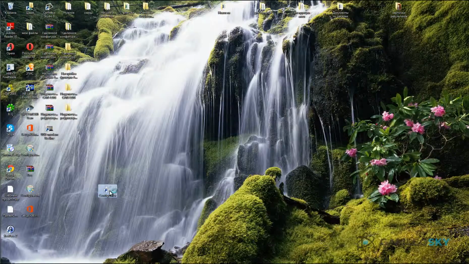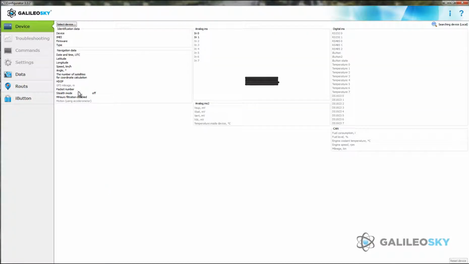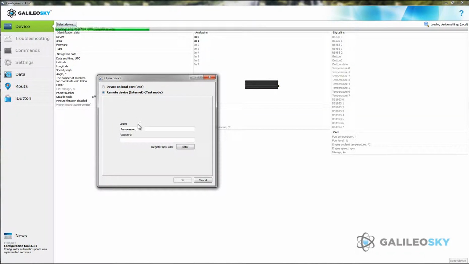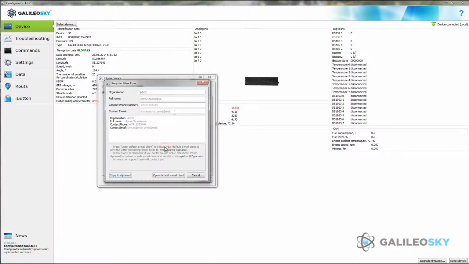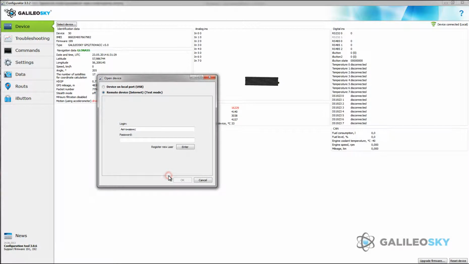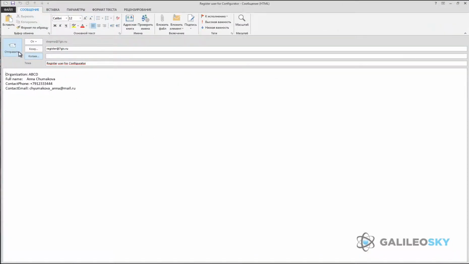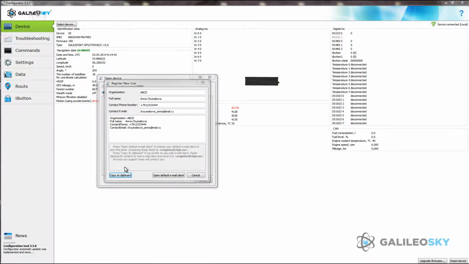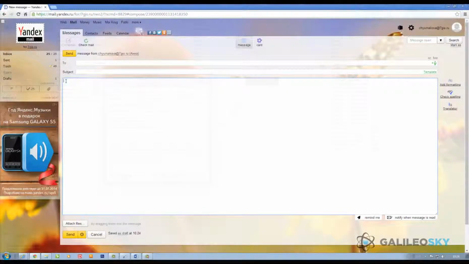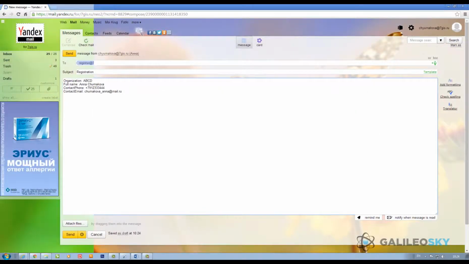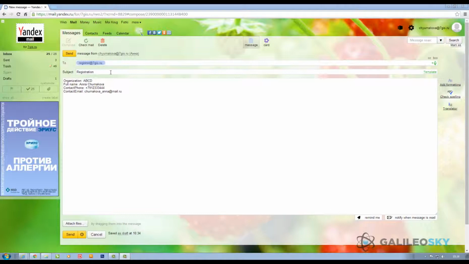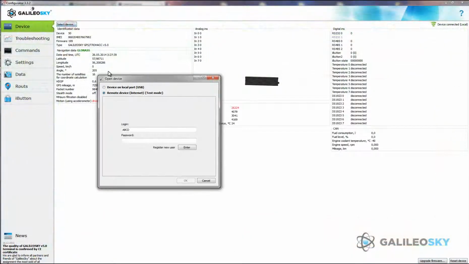First of all, you need to register for getting access for the remote configuring via the configurator. It can be done from the configurator menu. Specify your contacts and send them to register at 7gis.ru via your mail program or via mail service which you use. After finishing the registration, you can start the remote configuring.